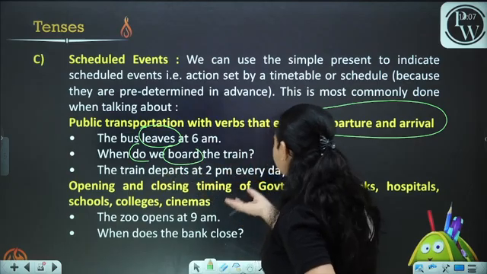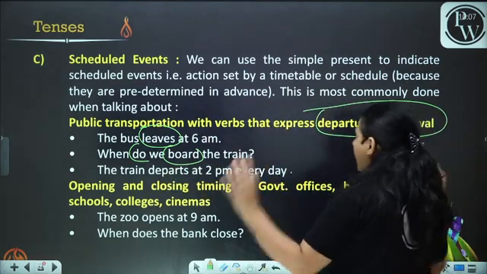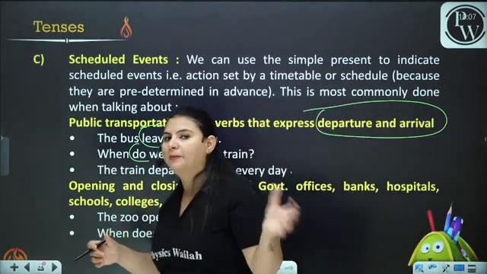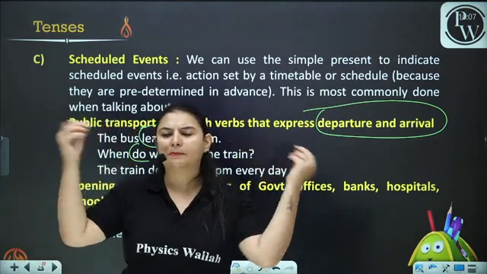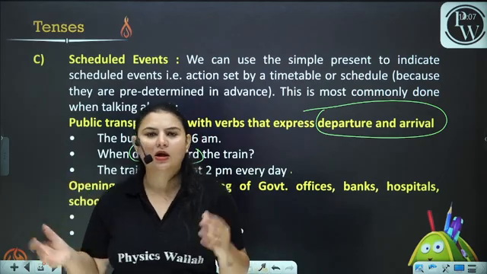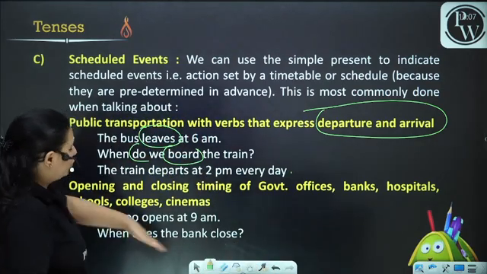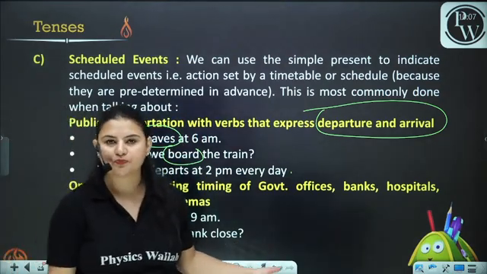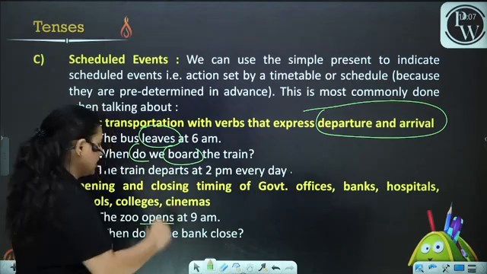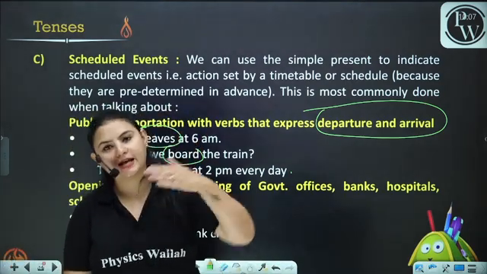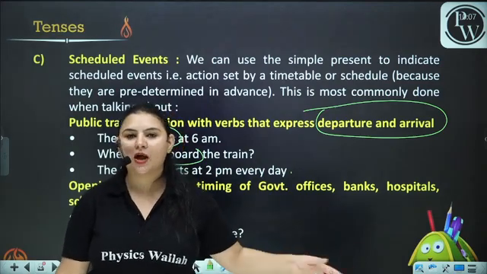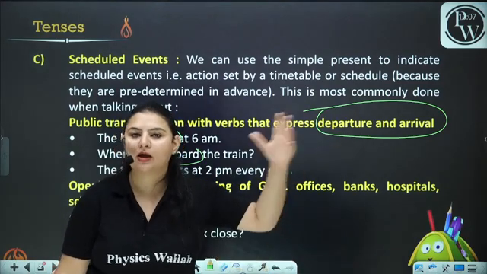Opening and closing timings of government offices, banks, hospitals. Whenever we talk about the opening and closing times of banks, hospitals, or public offices like the post office, we say the zoo opens at 9 a.m. Because zoo is singular, we have used S and ES with it, and because it opens daily at 9 a.m., we have used the simple form here.